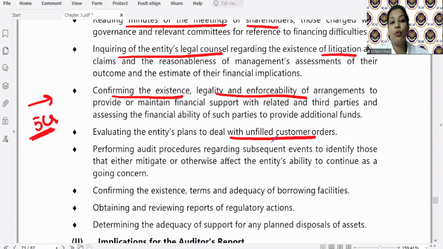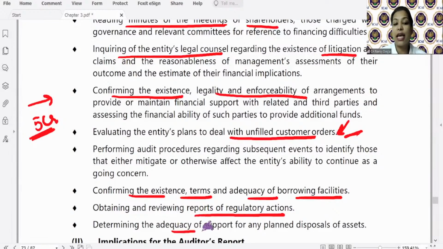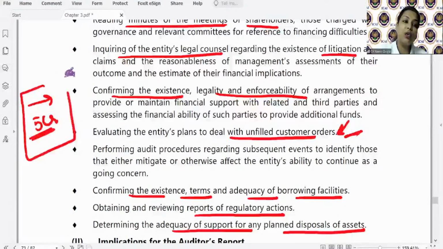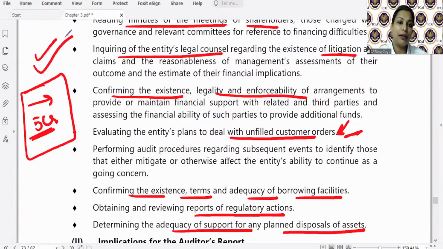How the company is going to meet the unfilled customer orders. There is a strike of the labor. Now, how the company is going to meet the unfilled customer order. So basically, have a knowledge about the future plans of the management. Confirm the existence, terms, adequacy of borrowing facilities. Review the reports of regulatory actions. Adequacy of planned disposal of assets. अगर management कह रहा है ये जो 5 CR का loan हमें repay करना है ना, we will sell off one of our plants. Then what is that plan, है ना? So auditor needs to consider all these things.